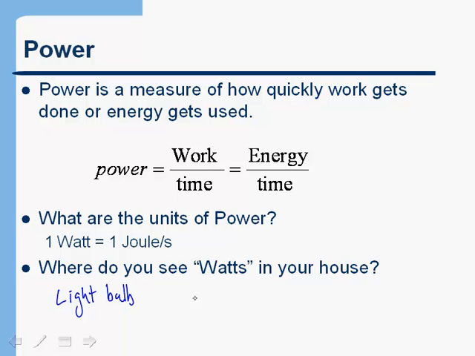So for example, if you have a 100-watt light bulb, what that's telling you is that light bulb uses 100 joules of energy for every second that it's turned on. And you remember earlier I referred to the fact that a joule is a fairly small unit of energy, and you can see that here because if you only leave your 100-watt light bulb on for 1 second, you've already used 100 joules of energy. If you leave it on for 10 seconds, you've now used 1,000 joules of energy.